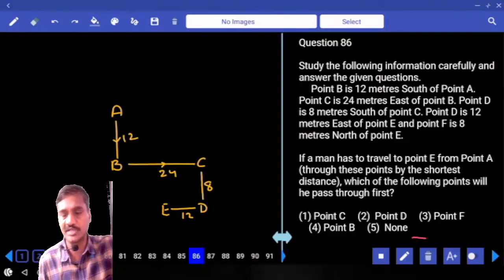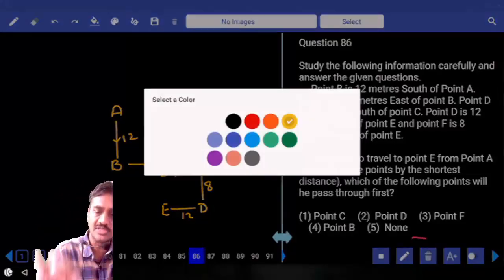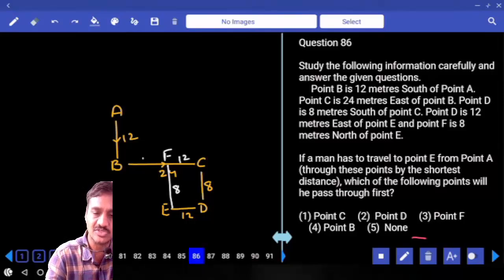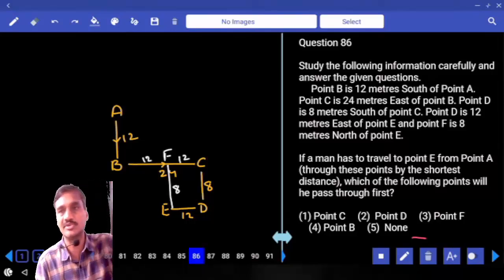And F is 8 meters to the north of E. Now this F is 8 meters to the north of E here. Now F is here, 12 meters and 8 meters. This is 8, this is 12 and this is 12. F is exactly between B and C.